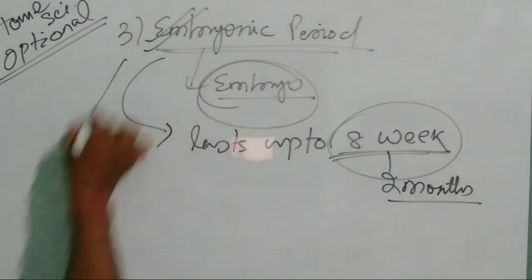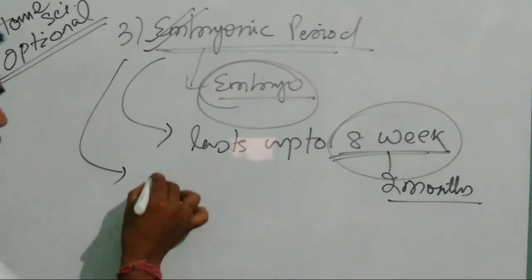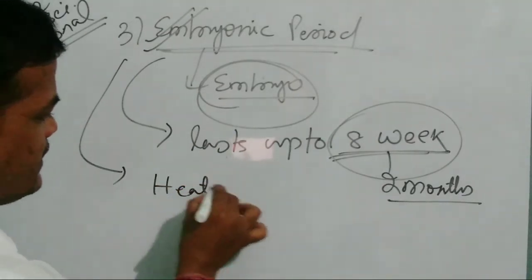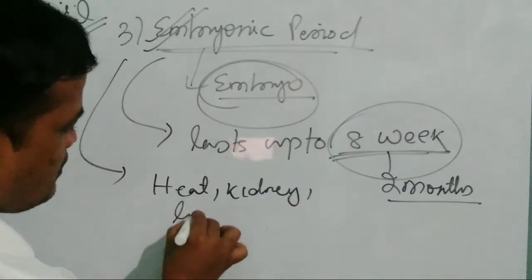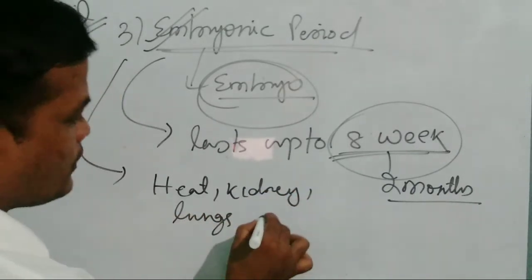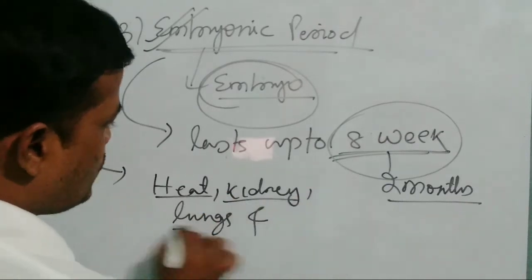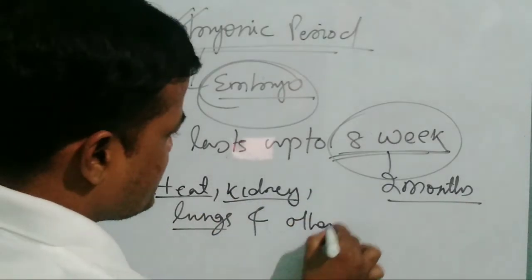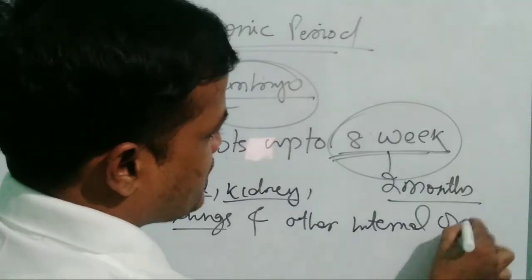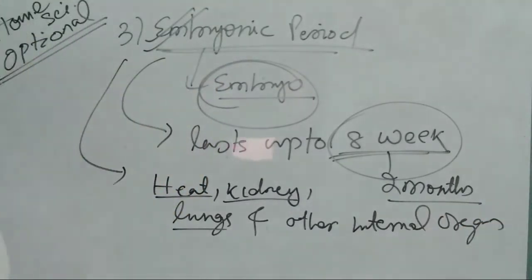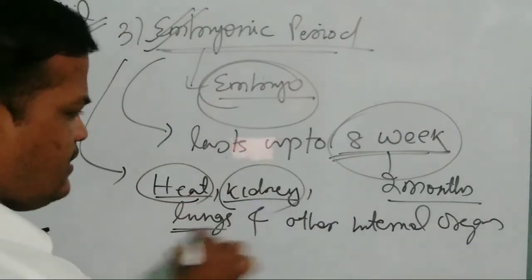In this process, what are the major changes that happen? The heart, kidney, lungs, and other internal organs start to develop and grow.